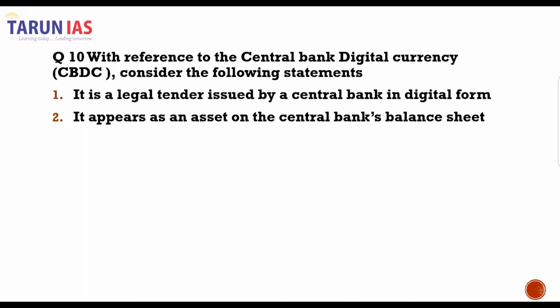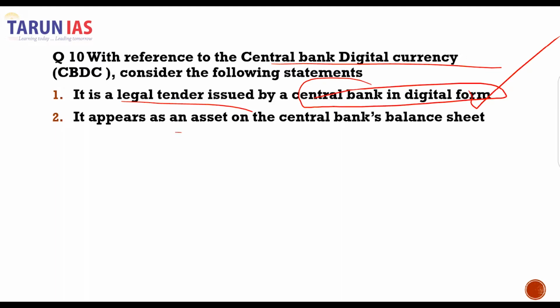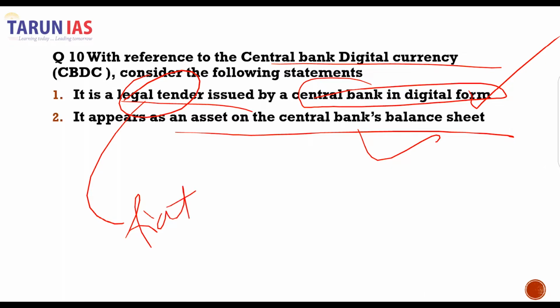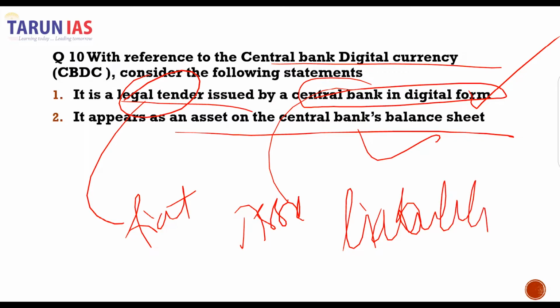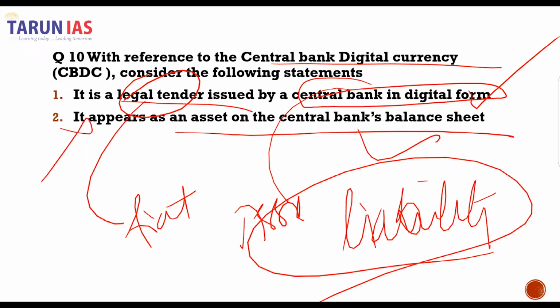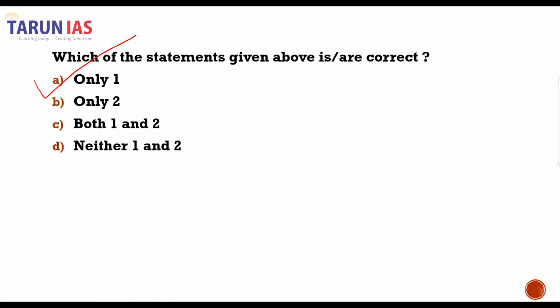Question number 10 talks about the central bank digital currency, and you have to consider these statements and tell which one is right and which is not. So it is a legal tender which is going to be issued by the central bank in digital form. This is the correct statement. It appears as an asset on the central bank's balance sheet. Because this is going to be a currency or a legal tender or a fiat money that is going to be issued by the central bank, it will not be an asset, rather it will appear as a liability on the balance sheet of the central bank. Therefore, the second is the incorrect statement. First is the correct statement, and only one is the correct statement. Therefore, A is our answer.